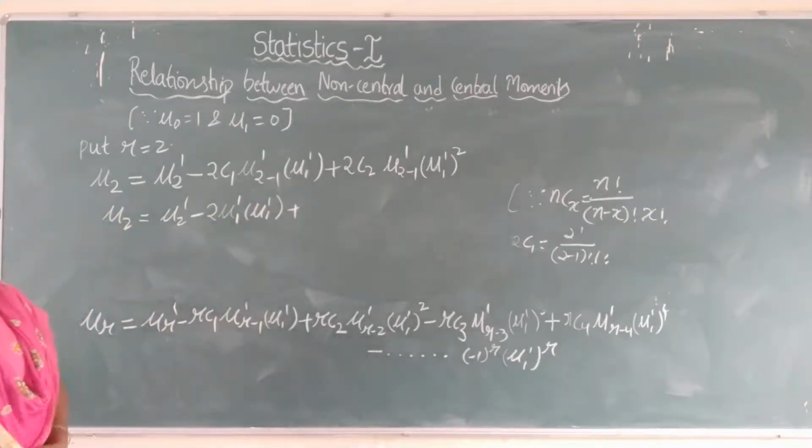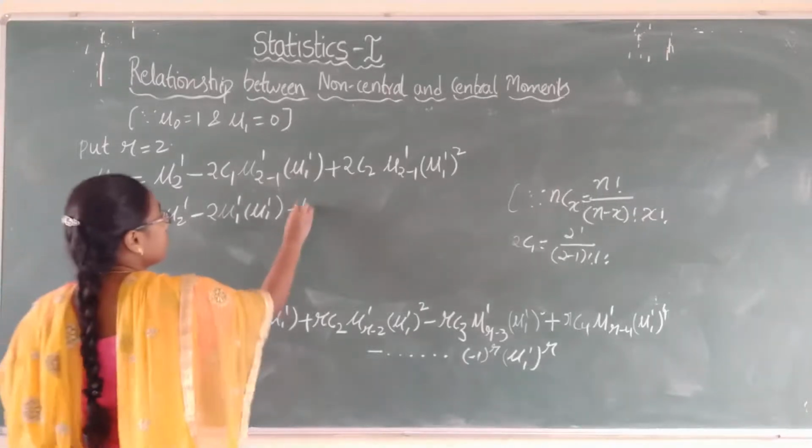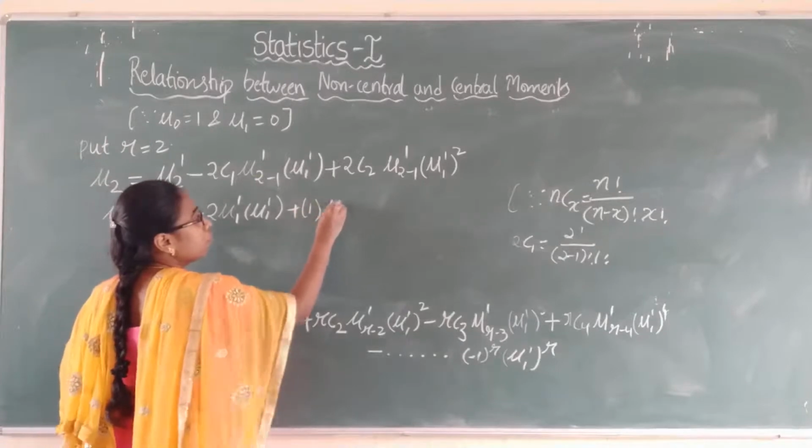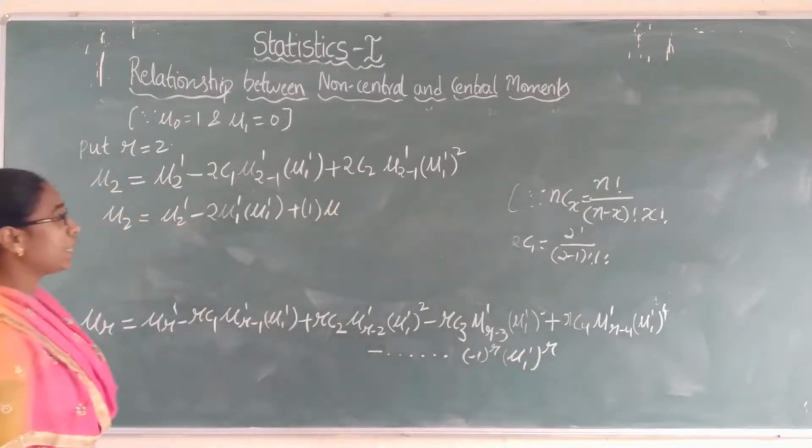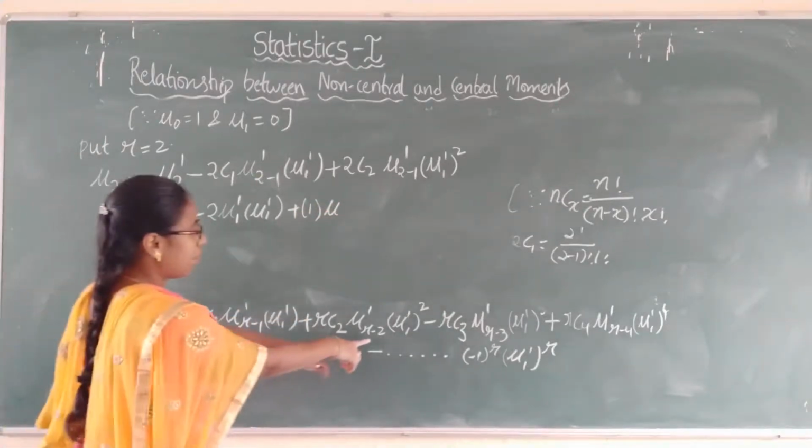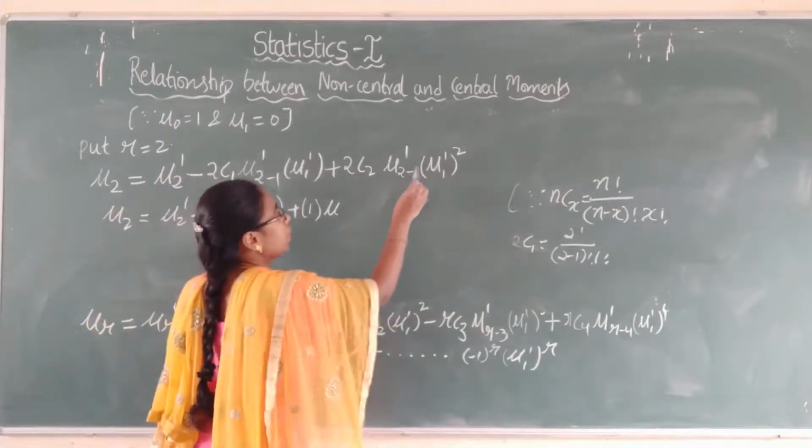The nCn value will always be 1, so the 2C2 value is also equal to 1. So 1 into mu2 minus, sorry, here it is r minus 2. So it is 2 minus 2, right?